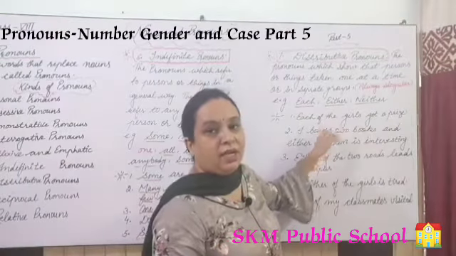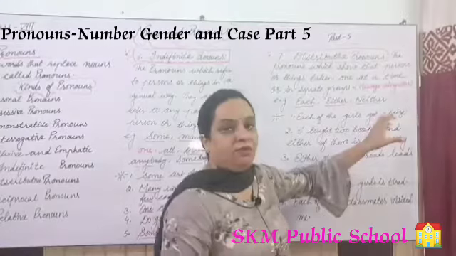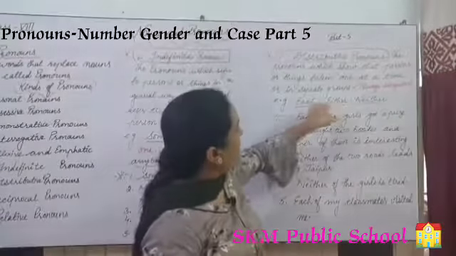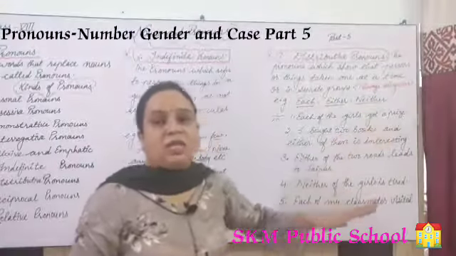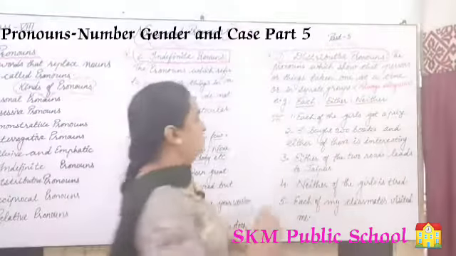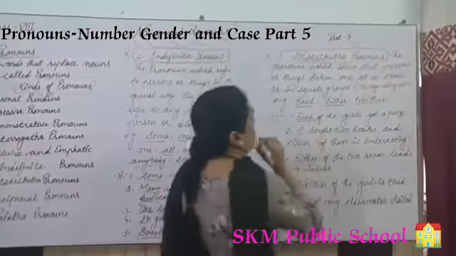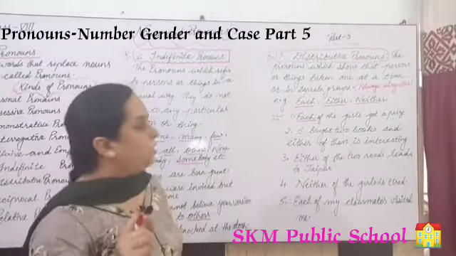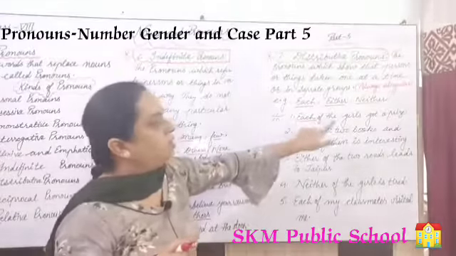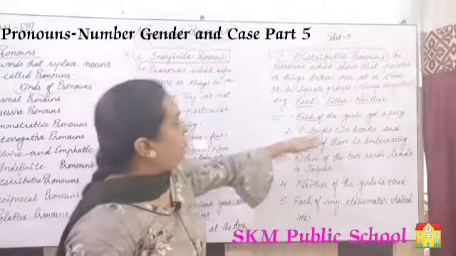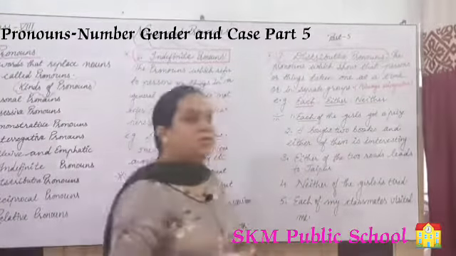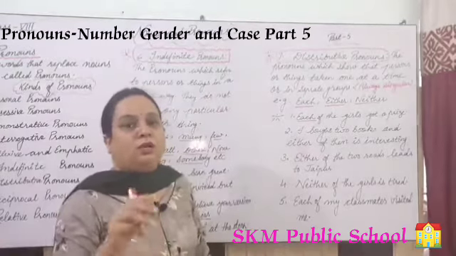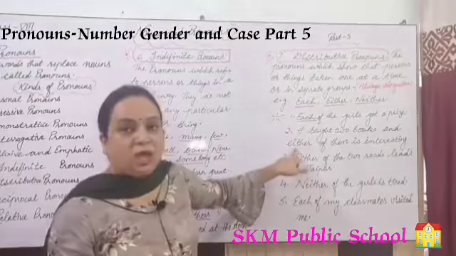Where "each of" is added, we will use a singular verb. The words each, either, neither are used with singular verbs. Each is talking about one person at a time, for example: Each of the girls got a prize. I bought 2 books and either of them is interesting, meaning both of the books are interesting. So that is either.